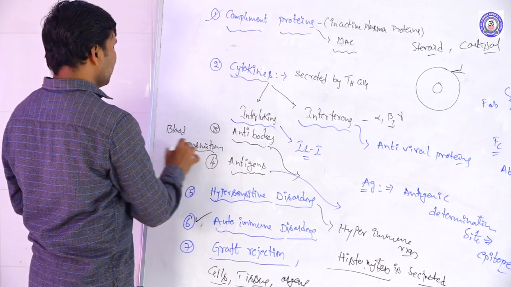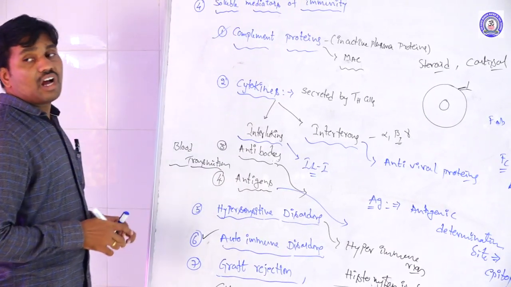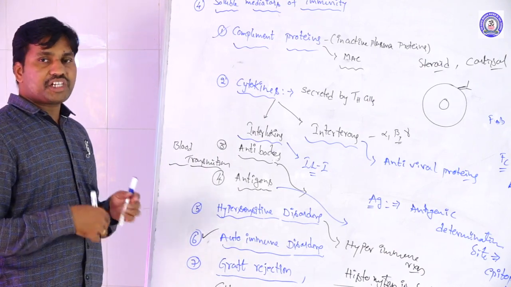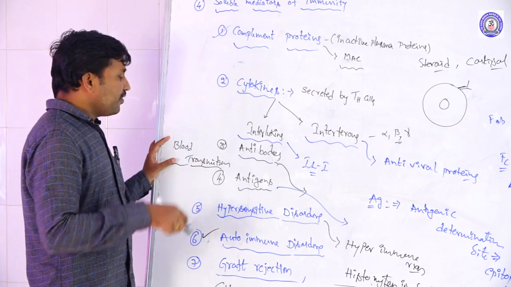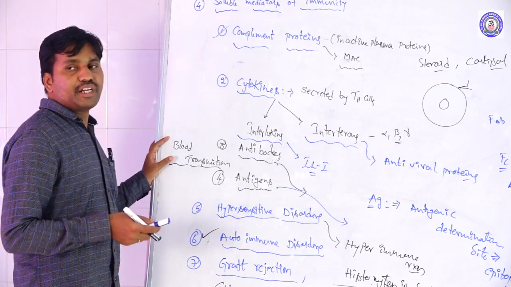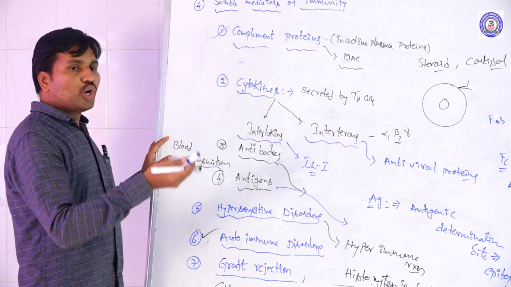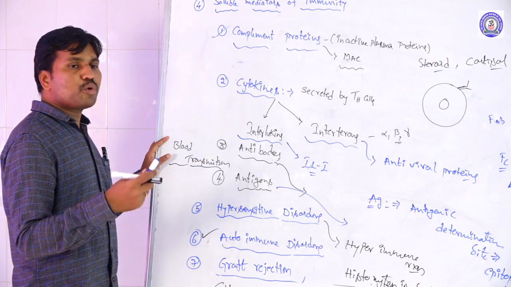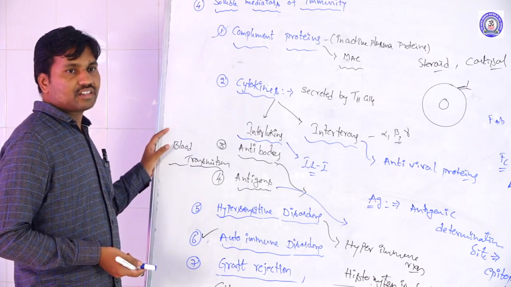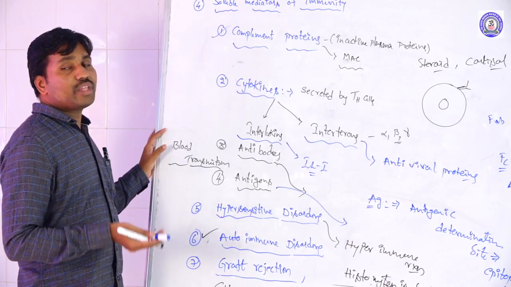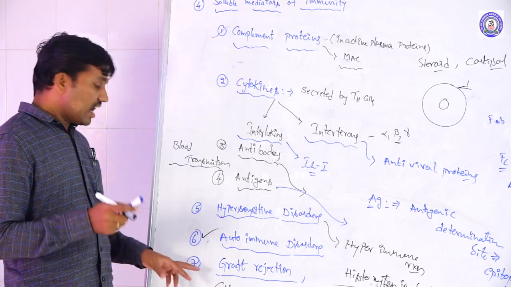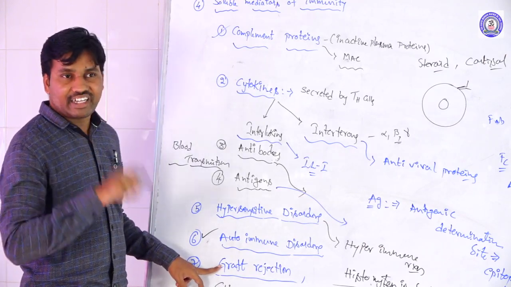Blood transfusion. Sometimes, at the time of an operation, to prevent the loss of blood, we transfuse blood from the donor to the recipient. Even when the same blood group is transfused, sometimes the recipients get an allergic reaction or graft reactions.